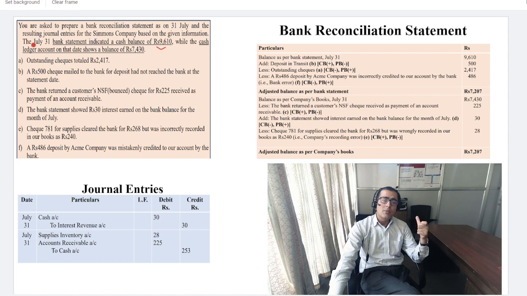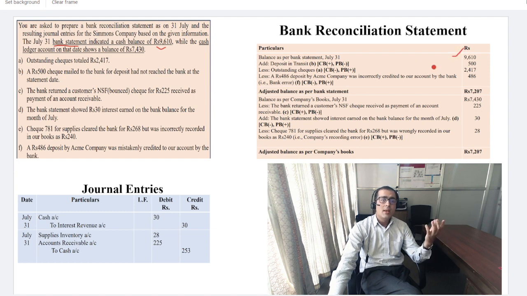Here on this date the bank statement indicated the balance. This is the amount as per the bank statement, not the cash book. Okay, this is important, don't be confused with the cash balance, since this is the bank statement record. So this is the balance as per bank statement. Yeah, you can say that this is the passbook.